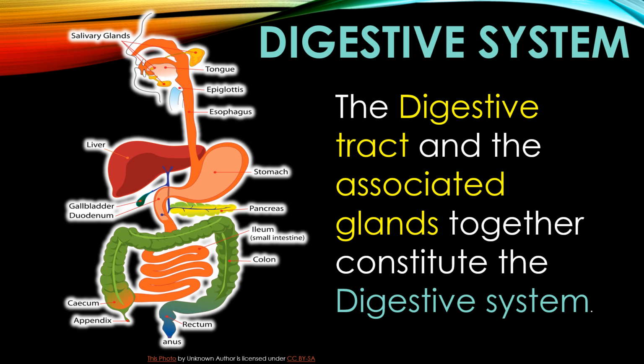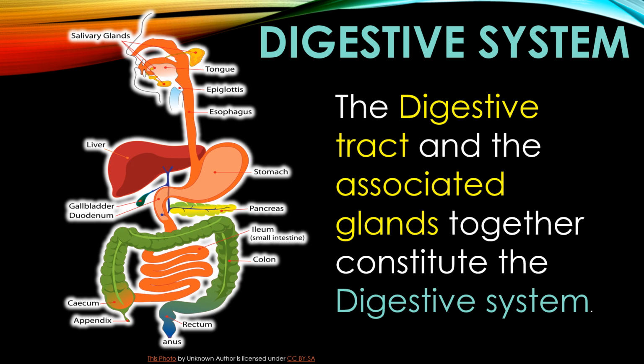The digestive tract, that is the alimentary canal, and associated glands together constitute the digestive system. Here in the figure, you can see the complete digestive system, which is capable of digesting all the food that we eat. And you see the main structure of the digestive tract here: the mouth, then esophagus, then stomach, small intestine, the large intestine, the rectum, and the anus.